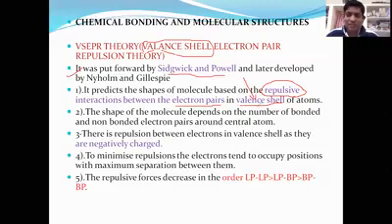Each atom has a valency shell containing valency electrons, and these valency electrons are paired. The valency shell electrons are paired, that means they might be bonding or non-bonding. These electron pairs participate in repulsive forces.